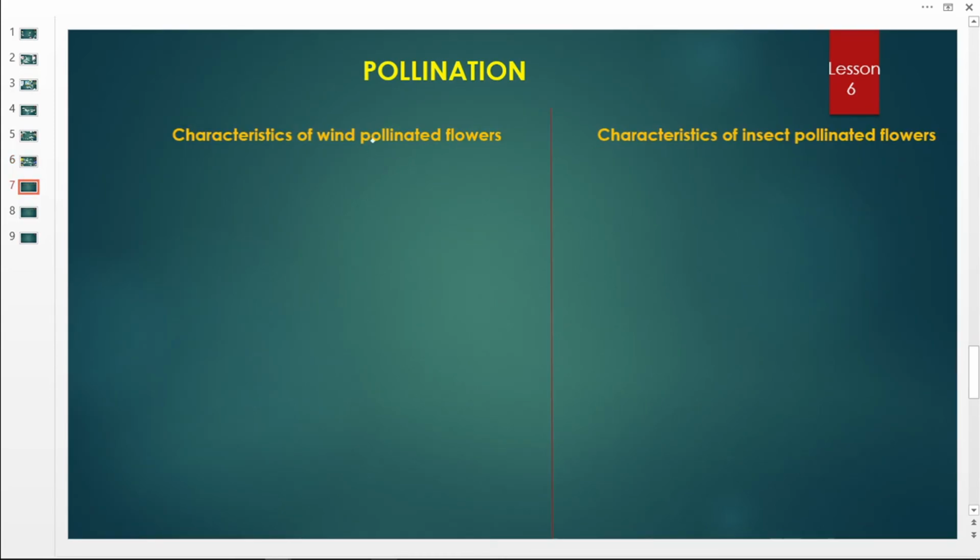Okay, after we have looked at the agents of pollination, we are now going to get two types of flowers. We are going to get those flowers that are pollinated by wind and the flowers that are pollinated by insects. Now we are going to look at the characteristics that make these flowers pollinated by wind. One, these flowers are not scented. So they don't produce a good smell.